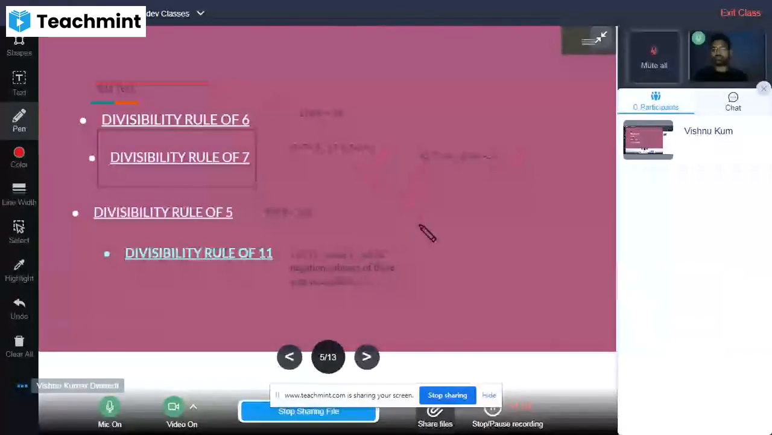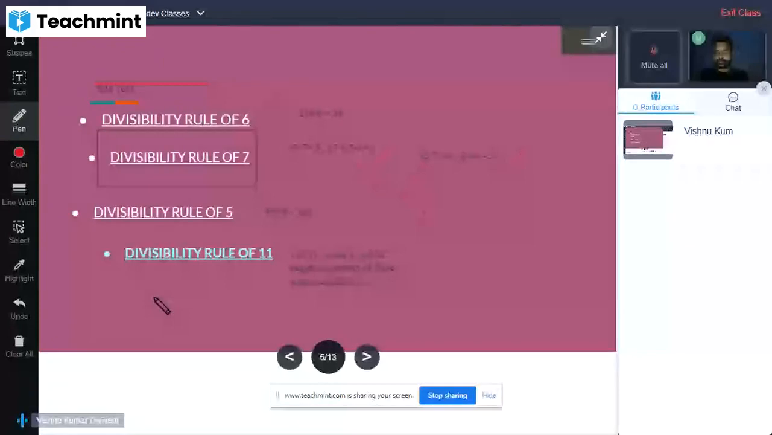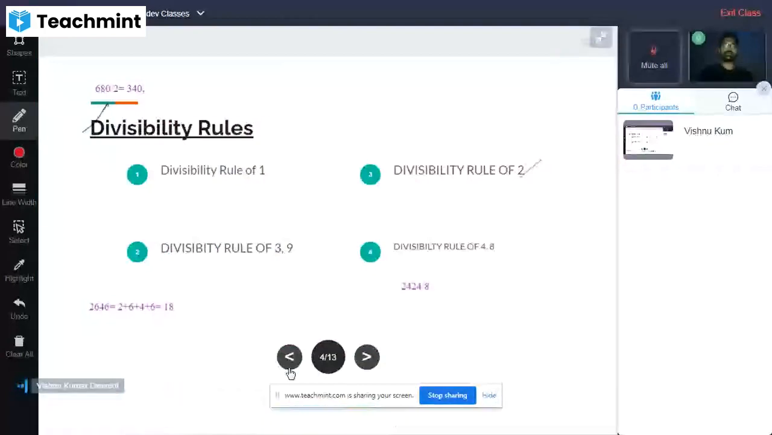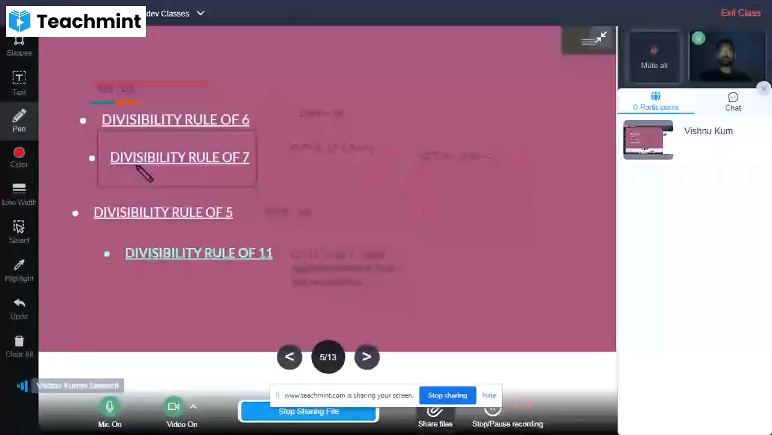So these two are the conditions which are followed by the rule of 7. All the divisibility rules are now cleared, I think. Are there any questions on the divisibility rule conditions? You may ask me. We have just discussed the rule of 1, rule of 2, divisibility rules of 3 and 9, 4 and 8, and after that the divisibility rules of 6, 7, 5 and 11.